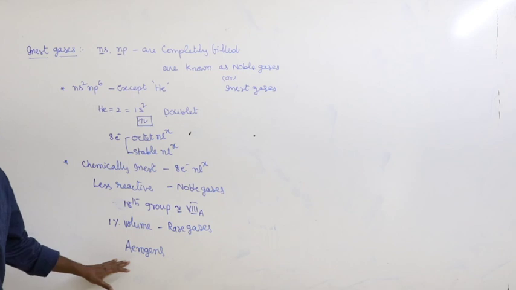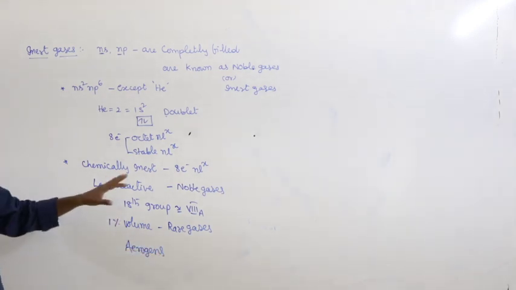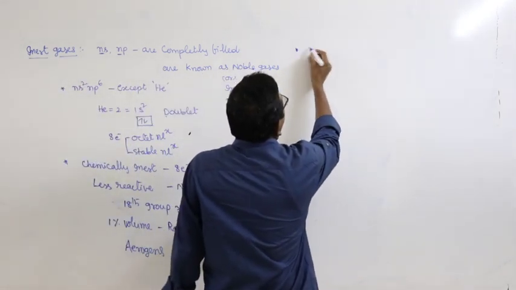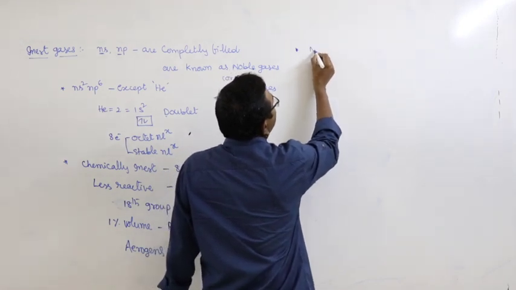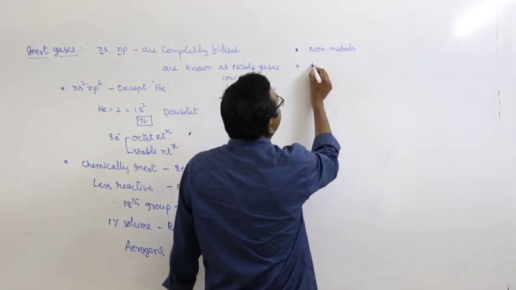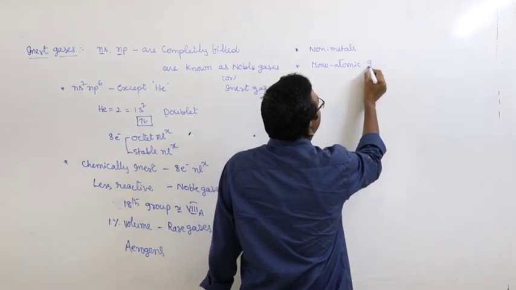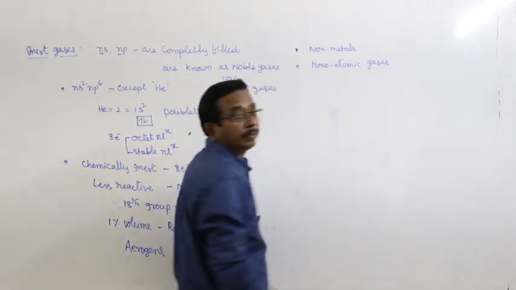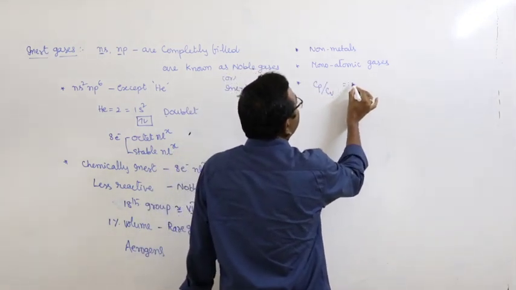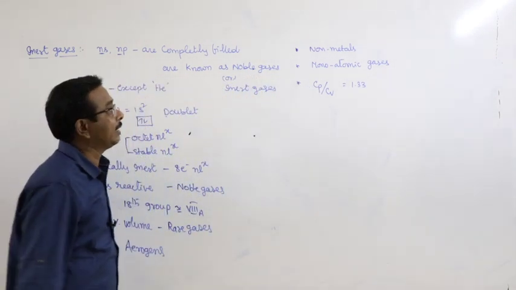But in olden days, they were believed to be born in air, so they are known as aerogens. And all noble gases are non-metals. They exist in the form of monoatomic gaseous elements, and their Cp by Cv ratio equal to 1.33 means they are monoatomic in nature.